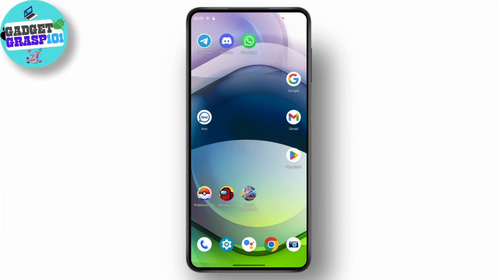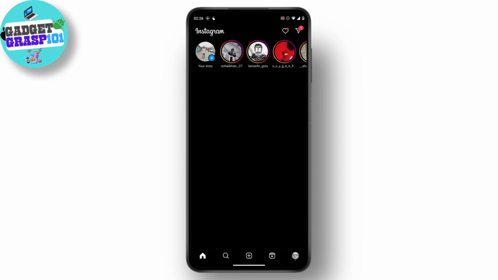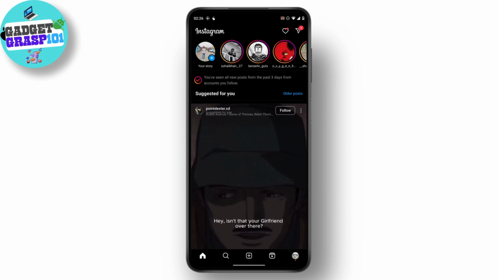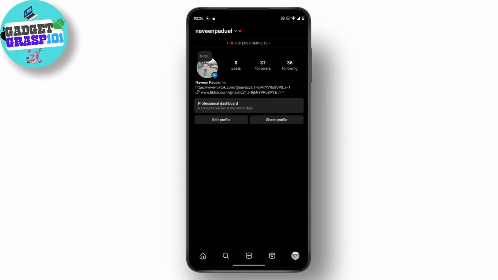So let's get started. If you want to change your Instagram's notification sound, just simply open up your Instagram application. After opening it, tap on the profile icon which is on the bottom right corner of your screen. Then tap on the three bar icon which is on the top right.